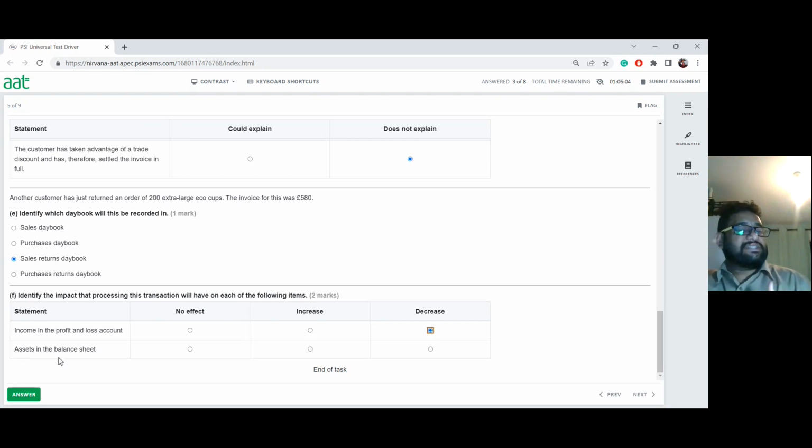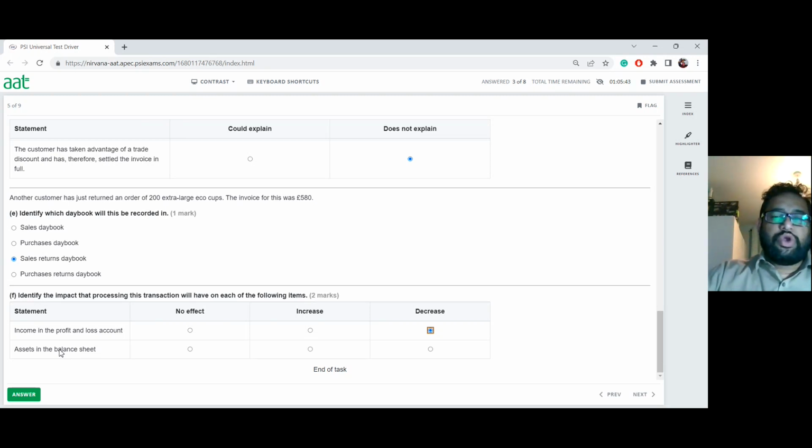But how about the assets in your balance sheet? If you look at the assets in your balance sheet, what is also going to change now? We are expecting to receive less money from them. So when we receive the money from the customer, it will be in my bank account as a lesser amount now.